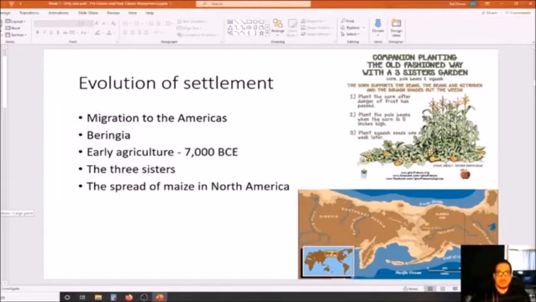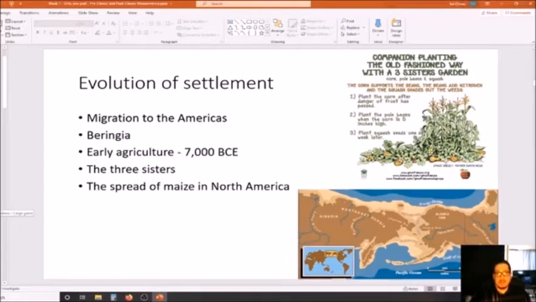We don't know exactly what caused this extinction. There may have been a change in climate, which may have affected the food sources for those large game. Others have claimed that maybe the Paleo-Indians themselves are to blame for the extinction of those animals. Maybe they overhunted them. Maybe it's a combination of a number of different factors, including change in climate, a lack of food sources, plant food sources for those large game, as well as maybe hunting by the Paleo-Indians. But we don't know exactly what caused that extinction as of right now.